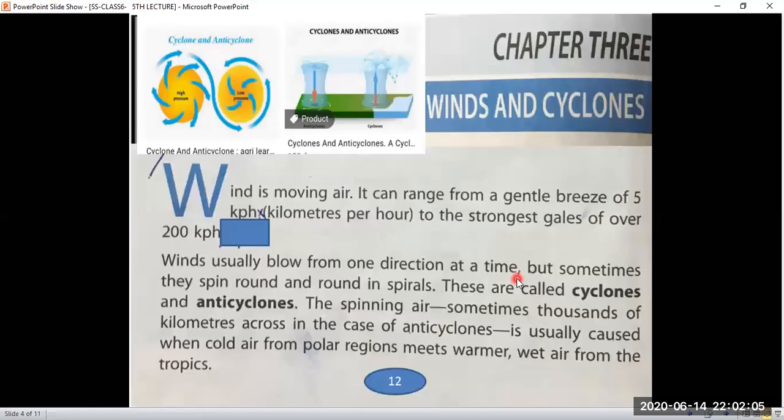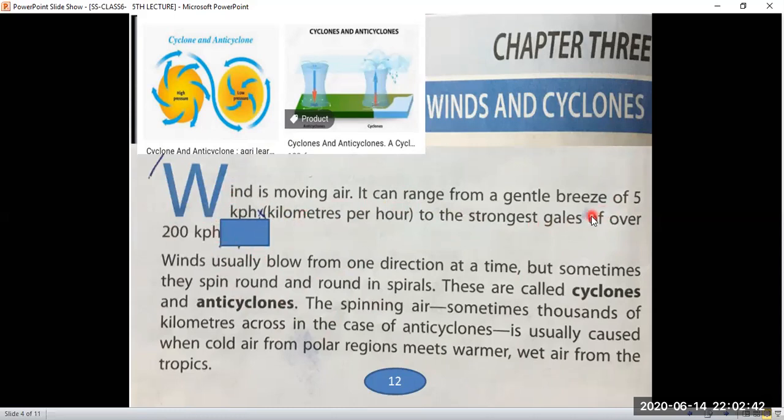So, here we are on page number 12, and this is chapter 3, winds and cyclones. First we will read and then I will give you its explanation also. So, now we are reading it. Wind is moving air. It can range from a gentle breeze of 5 km per hour to the stronger gales of over 200 km per hour. So these are the wind's speeds.